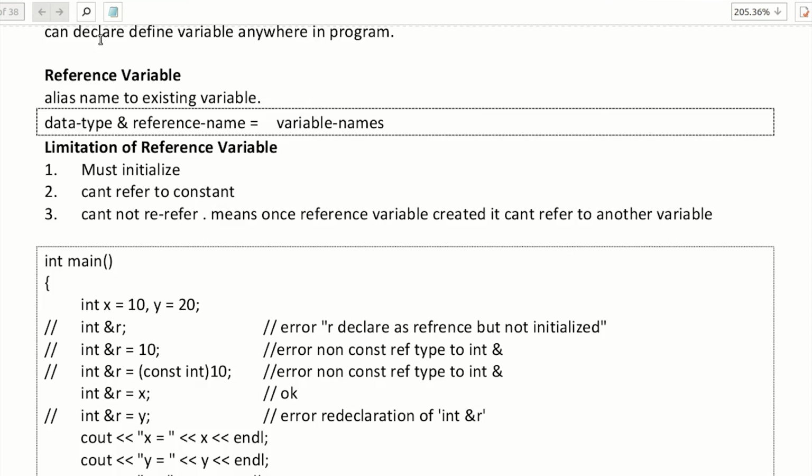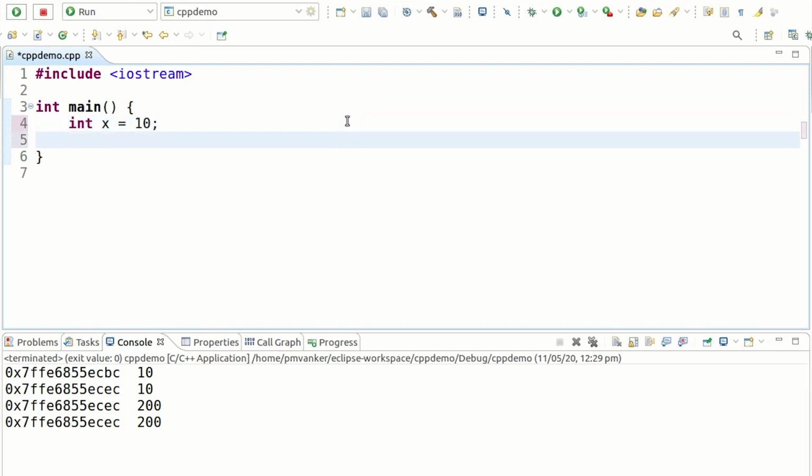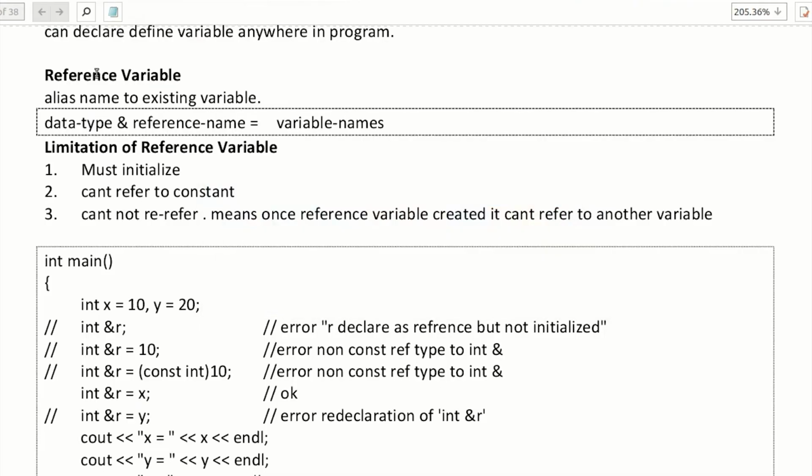Hi friends, let's understand reference variable in C++. So reference variable is the alias name to existing variable. Its syntax is like this: data type, reference, reference variable name, and then variable name. int x = 10. Okay, then how to make a reference variable?